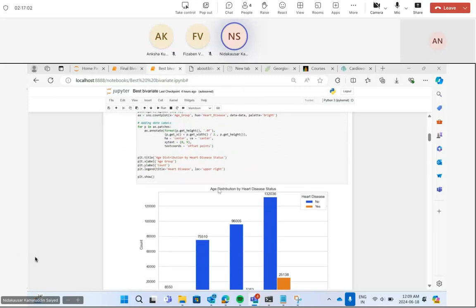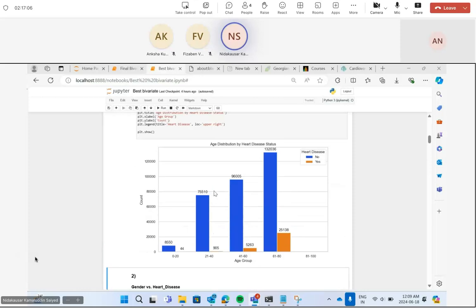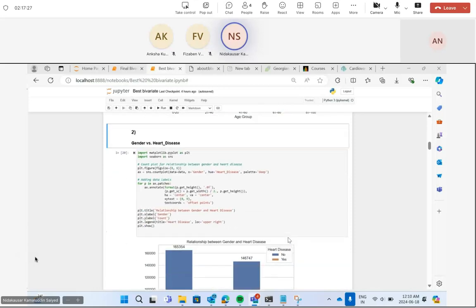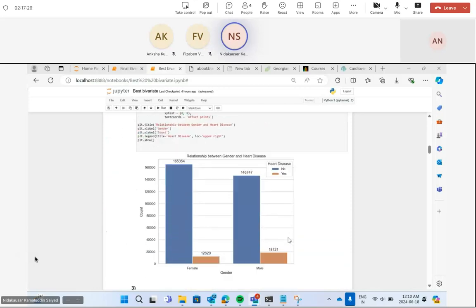So the data was gathered from 343,452 individuals. This shows the age on the x-axis. The age is categorized, and the blue bar shows the individuals without heart disease, and the orange with heart disease. So as can be seen from the graph, as the age increases, the number of people with heart disease also increases. Then I did gender versus heart disease.